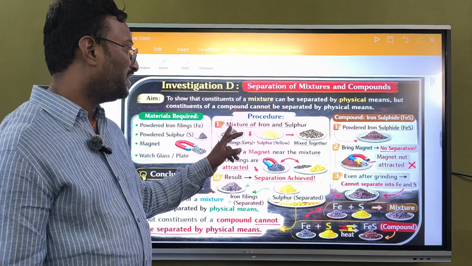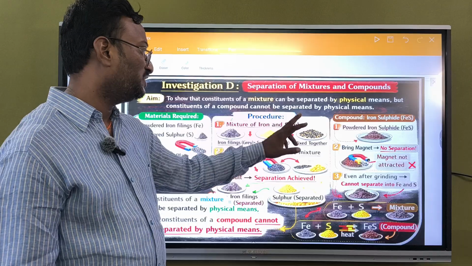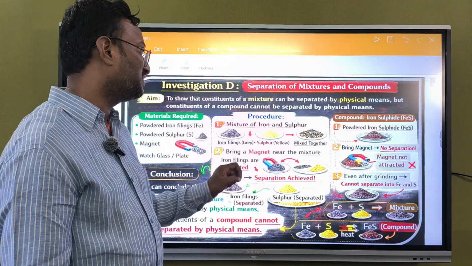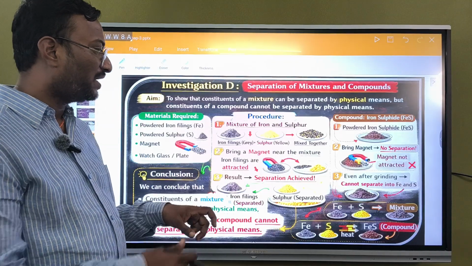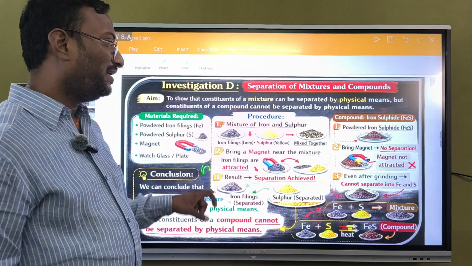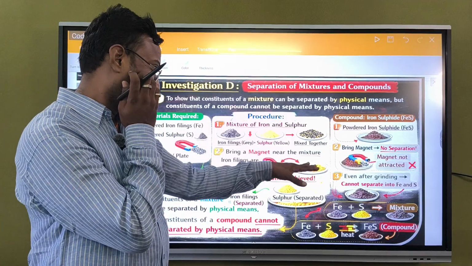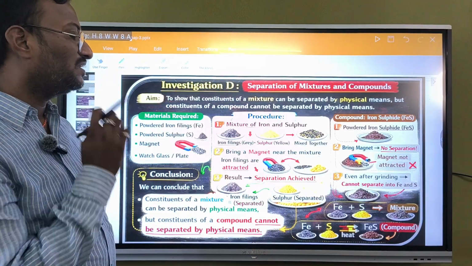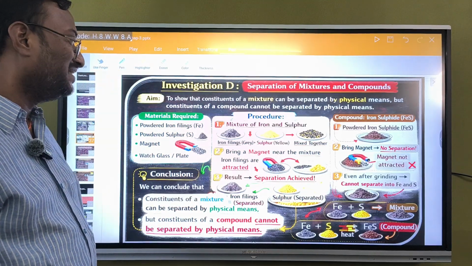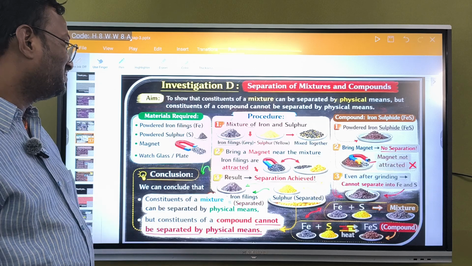Iron filings will be grey in color, sulfur will be yellow. You just mix them together. In order to separate them, bring the magnet near the mixture. Iron filings are attracted to the magnet, and the remaining sulfur will not be attracted. It gets separated easily.